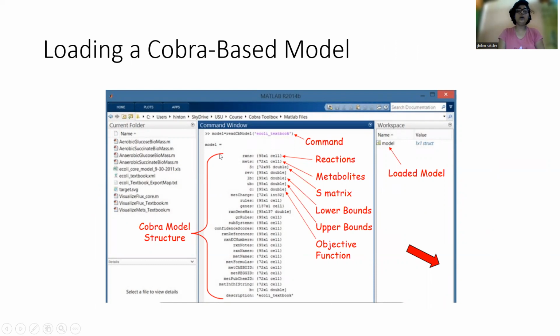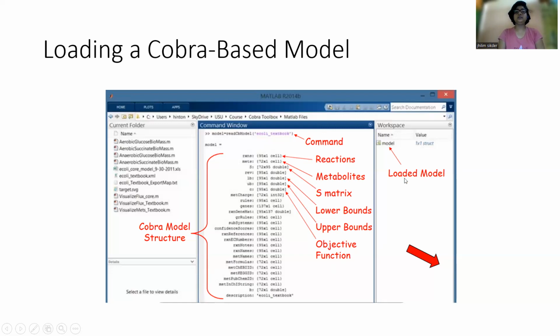Here is the Cobra model structure fully described. In the first line, we can see that it is a comment. In the second line, it is reactions, and third line, it is the metabolites. Fourth line, it is S matrix. In fifth line, it's lower bound. In sixth line, it's upper bounds, and in seventh line, it's objective function.